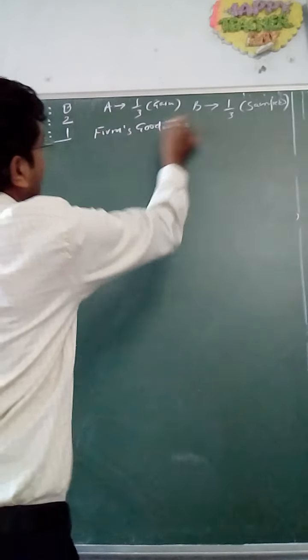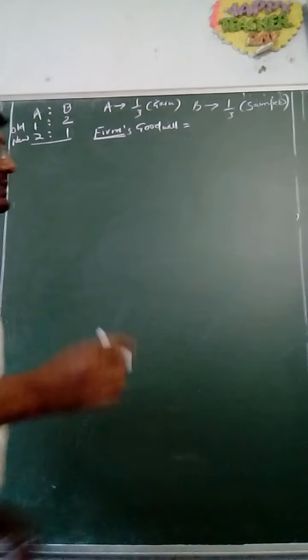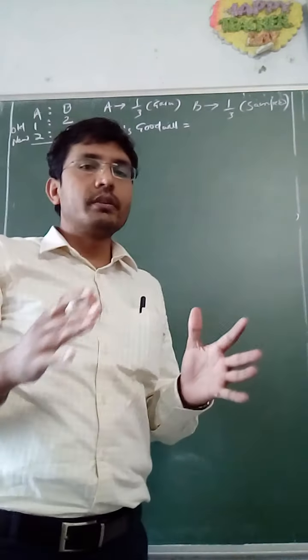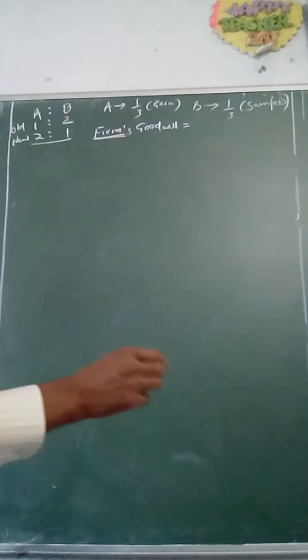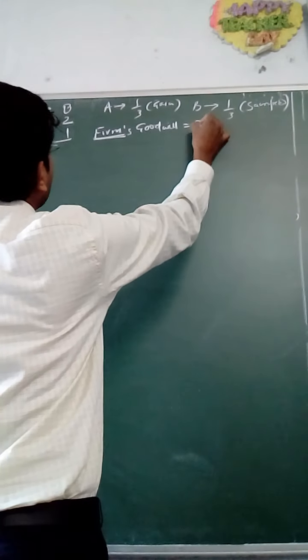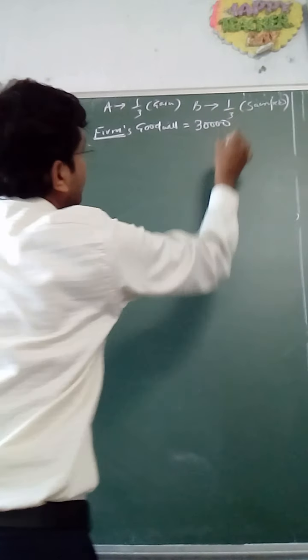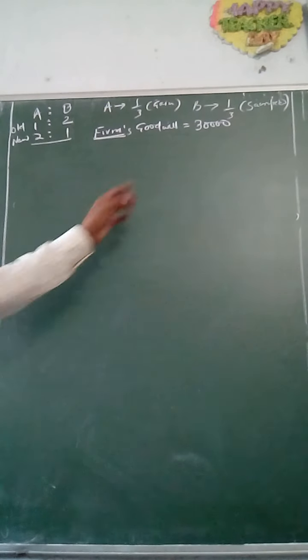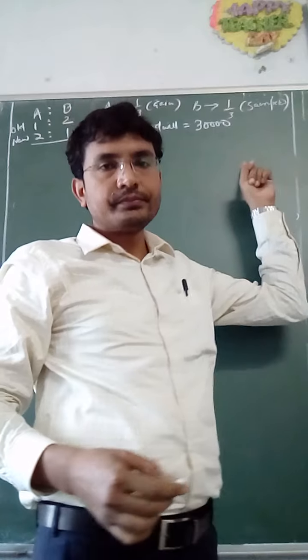Suppose this firm's goodwill, the total goodwill of the business that you have calculated, is rupees 30,000. So this is the value of the firm's goodwill.